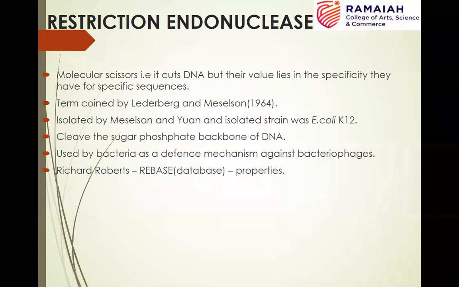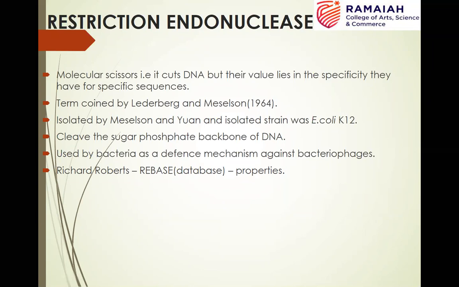As you know, these restriction endonucleases are called molecular scissors because they cut the DNA at specific sites. This term was coined by Lederberg. All these details are here. The first restriction enzyme was isolated from the E. coli K strain. There are three different types of these restriction enzymes: type 1, type 2, type 3.